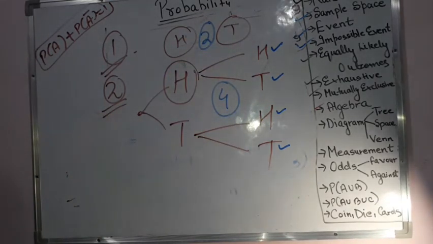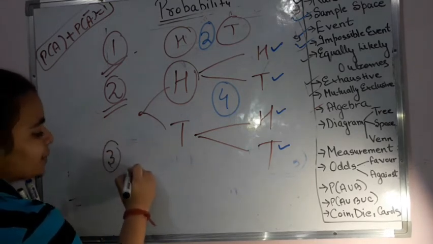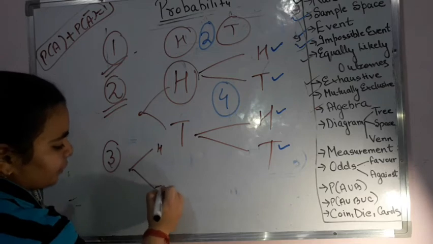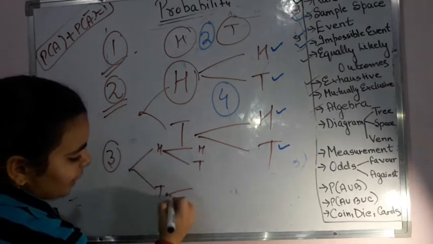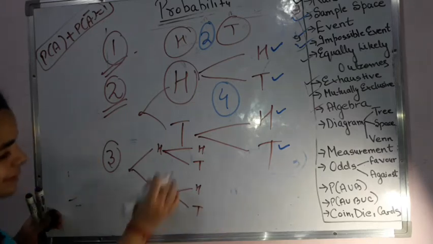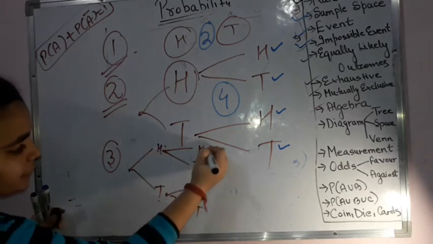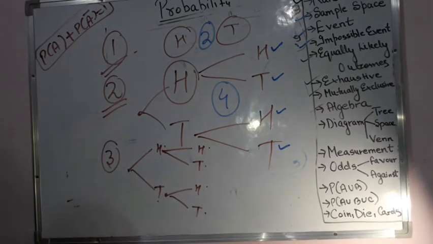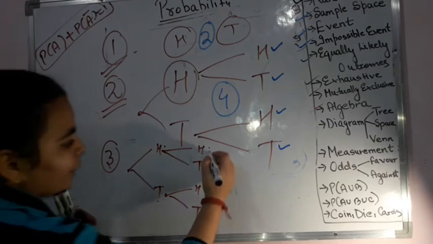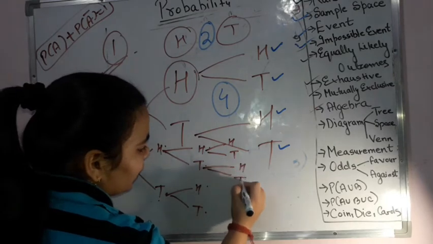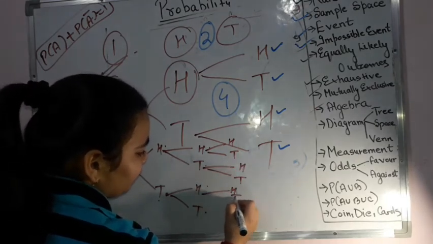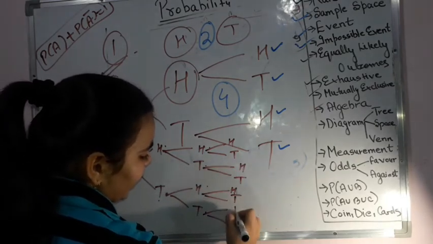Now let us see for 3. If we toss 3 coins, once I can get head or tail. From this head I can get either head or tail. From this tail I can get head or tail. This is the second time. First time this is there, second time I am getting these outcomes. Now when I toss the third time, with this head I can get head or tail, with this tail I can get head or tail, with this head I can get head or tail, with this tail I can get head or tail.